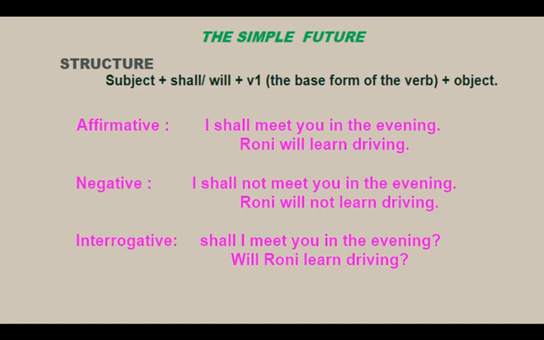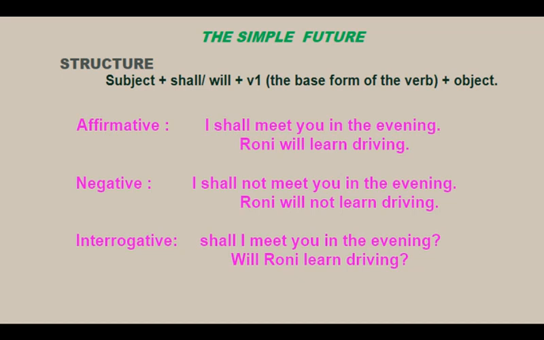So again, just recall the structure. It is subject plus will/shall plus the base form of the verb, that is V1, plus object. The example of an affirmative sentence: I shall meet you in the evening. Now look at the negative of the same sentence. It is: I shall not meet you in the evening. Then the interrogative: shall I meet you in the evening?